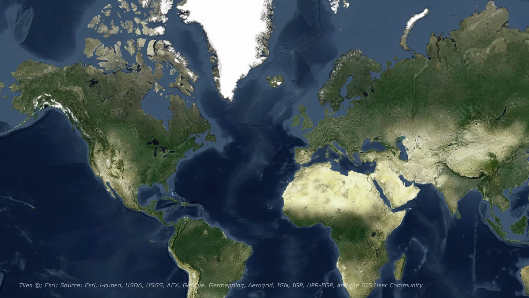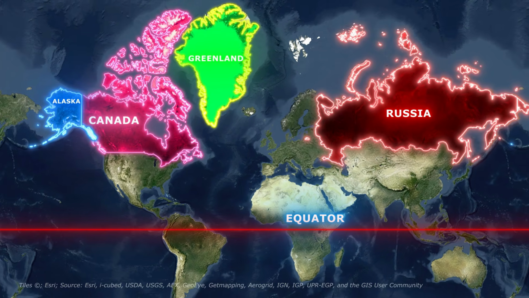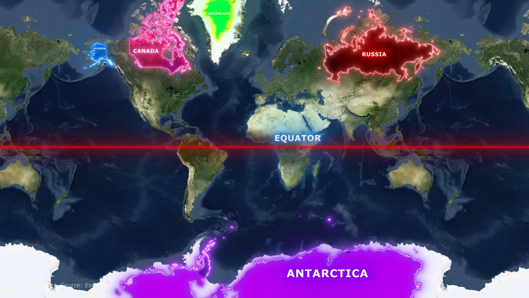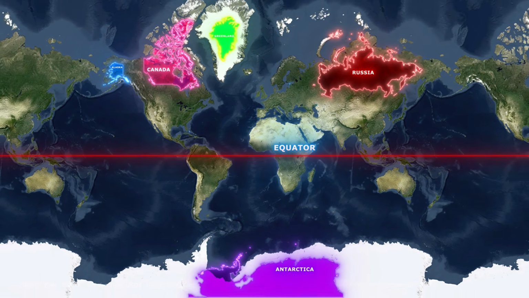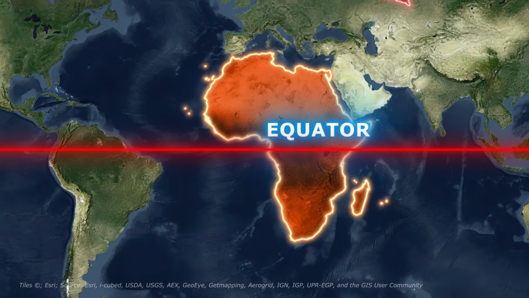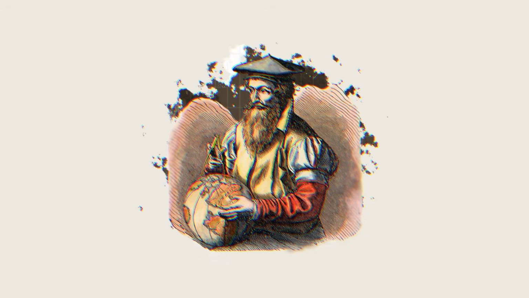For navigation, it's brilliant, but to make that work, there's a trade-off. The farther you move away from the equator, the more land gets stretched. Near the poles, the distortion becomes extreme. Greenland and Antarctica balloon in size. Countries near the equator stay relatively accurate, while everything north and south gets warped. Mercator knew this. He understood the distortion. He never intended this map to be used as a classroom wall poster. It was a tool for sailors, not a picture of reality.